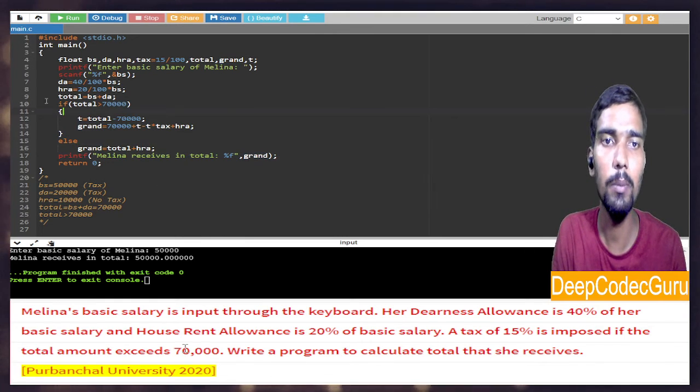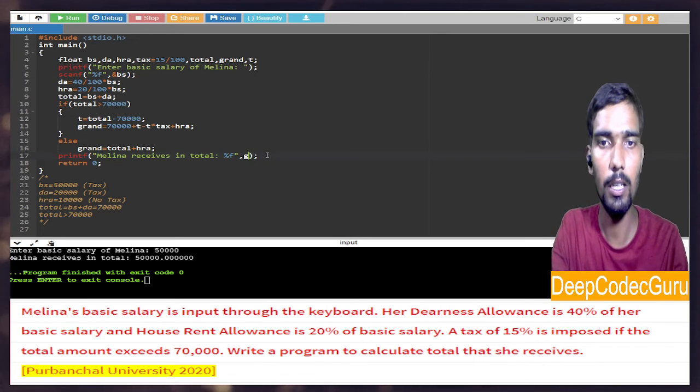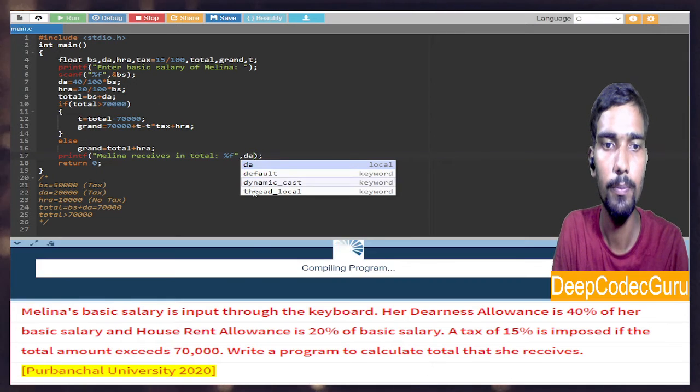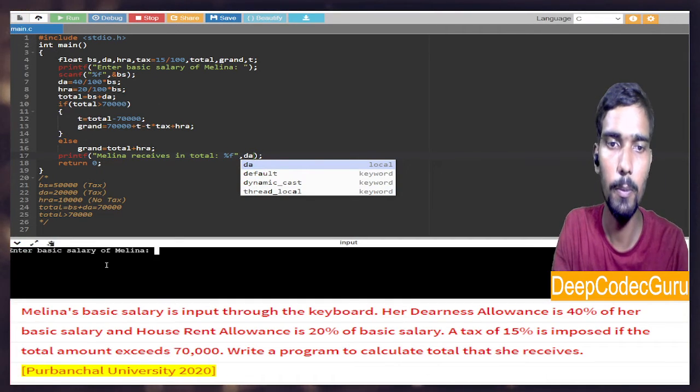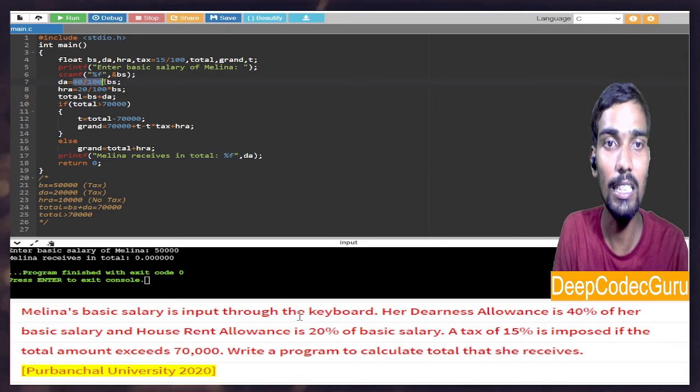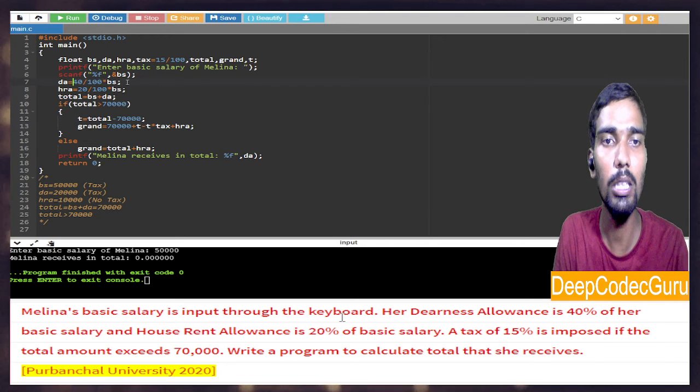Like, let me check DA. What will be DA? Okay. So let me replace grand with DA and see what will be the output. Okay. So 50,000 and DA. So DA is 0. Why 0? Here I am dividing this. So this is integer division. So 40 by 100 is 0 point something, right? And into BS. So 0 into something is 0, right?